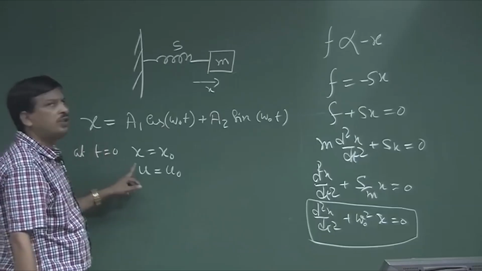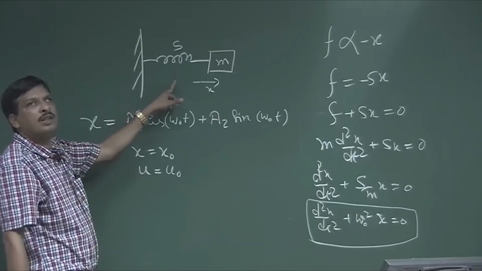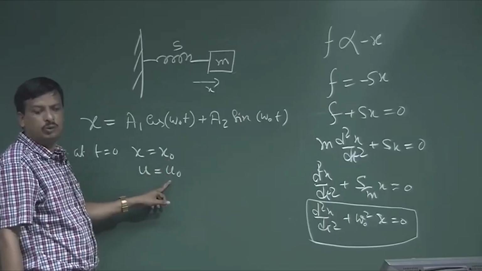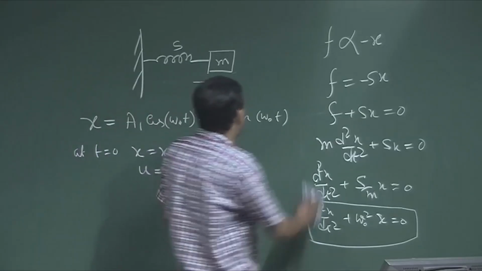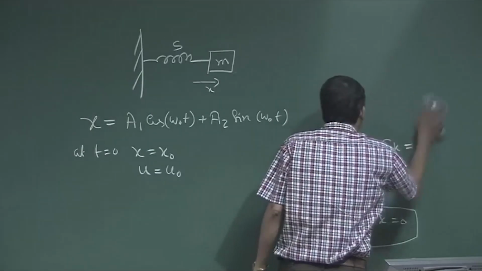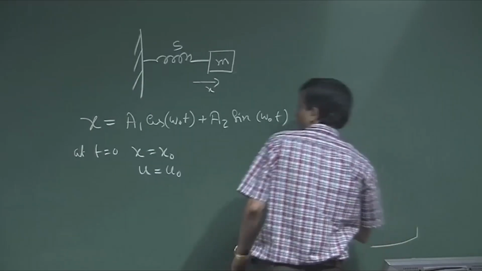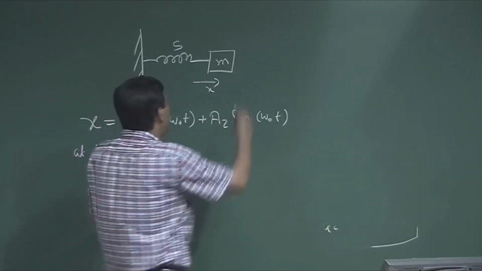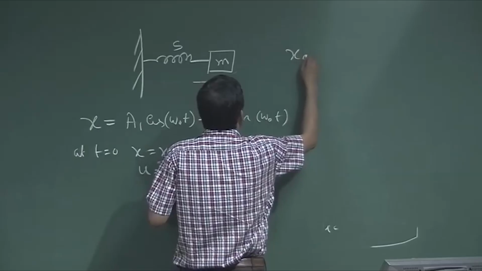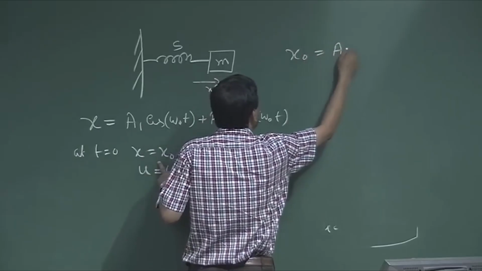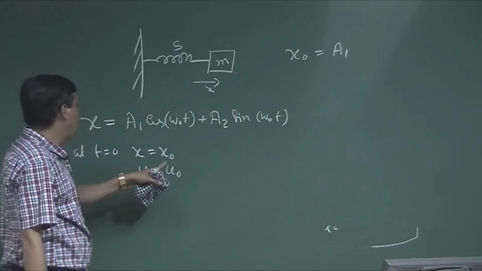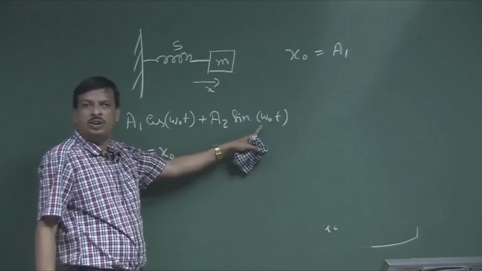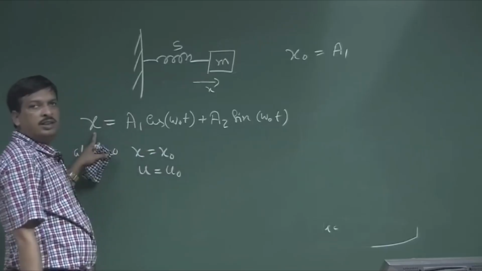So, at t equal to 0, this system has an initial displacement of x0 and an initial speed of u0. Then, if I put that in this equation, what will I get? At t equal to 0, x is x0. So, I can say x0 is nothing but a1. I put t equal to 0, cos 0 is 1, sin 0 is 0. So, a1 is x0.